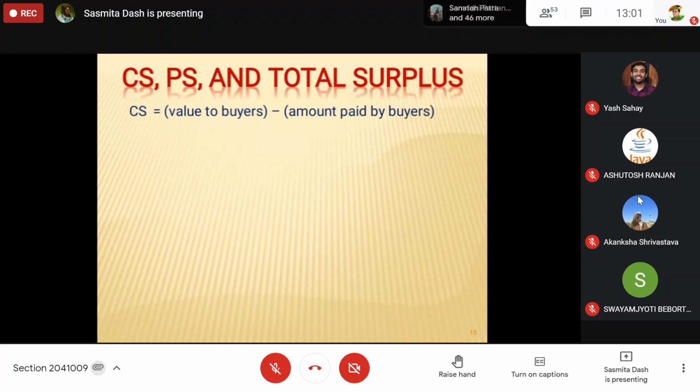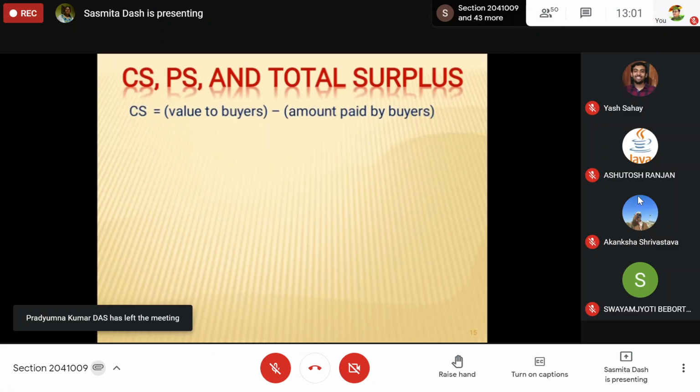That is how much surplus the producers are getting. For one producer or many producers, we can calculate that. If there are a large number of producers, we calculate the area to find the total producer surplus.